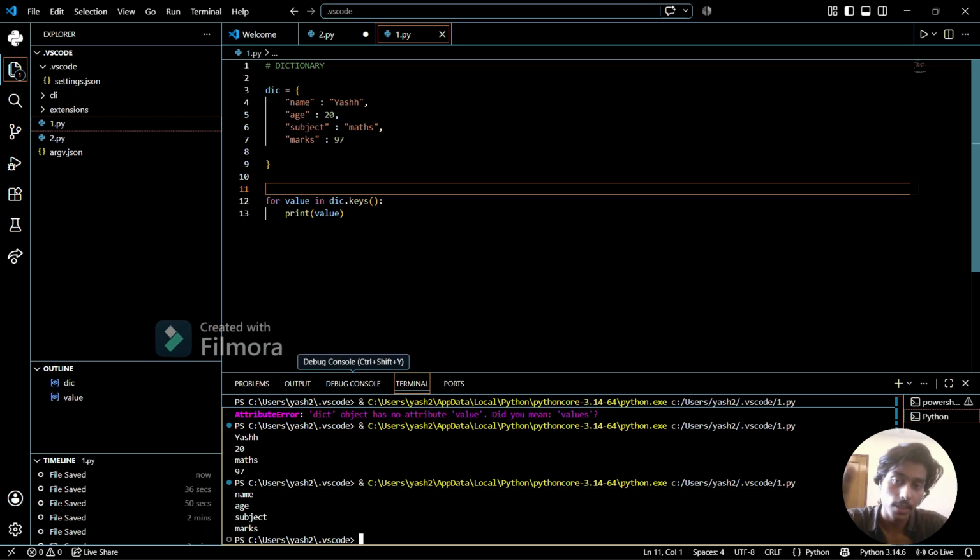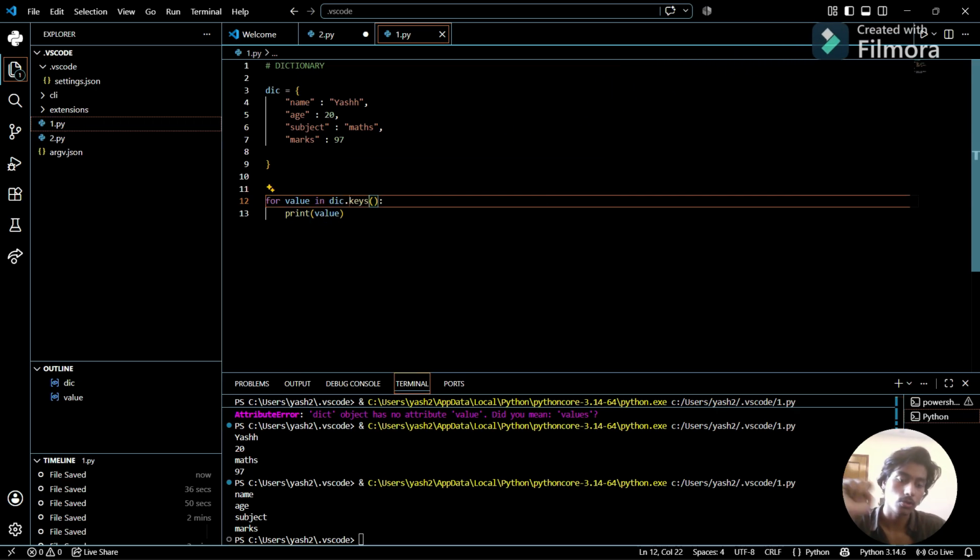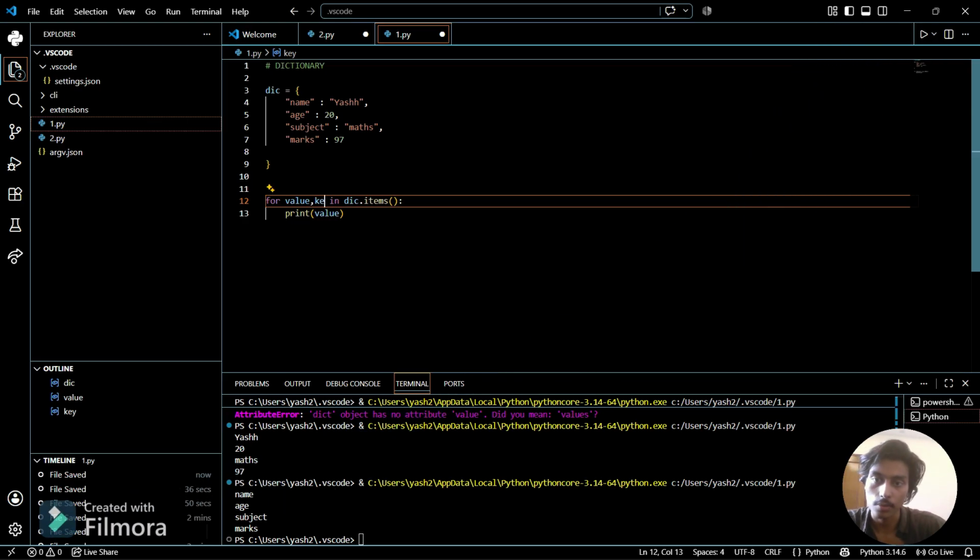If I want to print values only, I can do dot values here. Or if I want both, I can use dot items here, and then we'll use item dot value, sorry, keys and comma value.